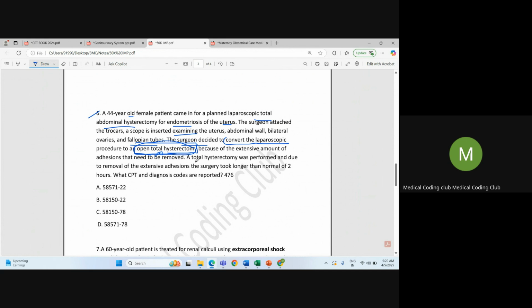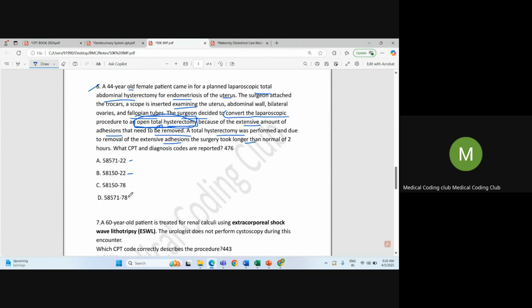And what happened next? Because of the extensive amount of adhesions that needed to be removed, total hysterectomy was performed, and due to removal of extensive adhesion, the surgery took longer than normal, 2 hours. So you can see the modifiers here, 22 and 78. 78 modifier is unplanned return in post-operative period. Okay, so there is no unplanned return criteria here since it's the original procedure that they are doing. We are in the same session now, so you can eliminate this 78 modifier. And you can focus on this 22 modifier.